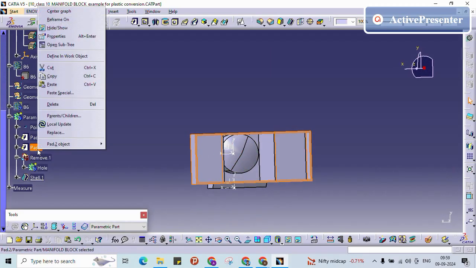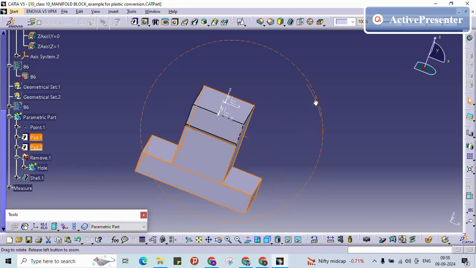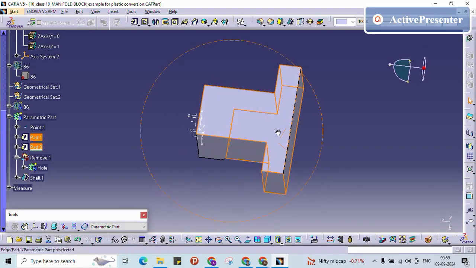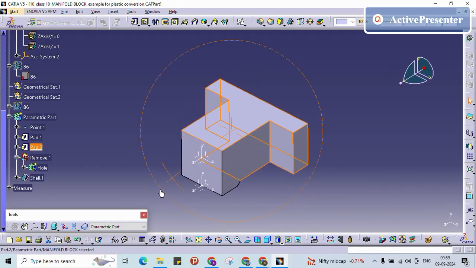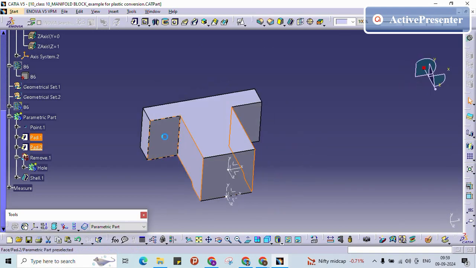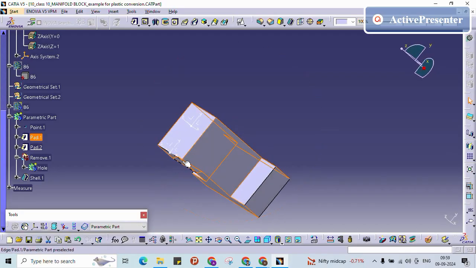For giving the draft, we need to go before this, and my core and cavity direction is at the bottom, right? So what I have to do is give the draft on these surfaces, this and then these surfaces.